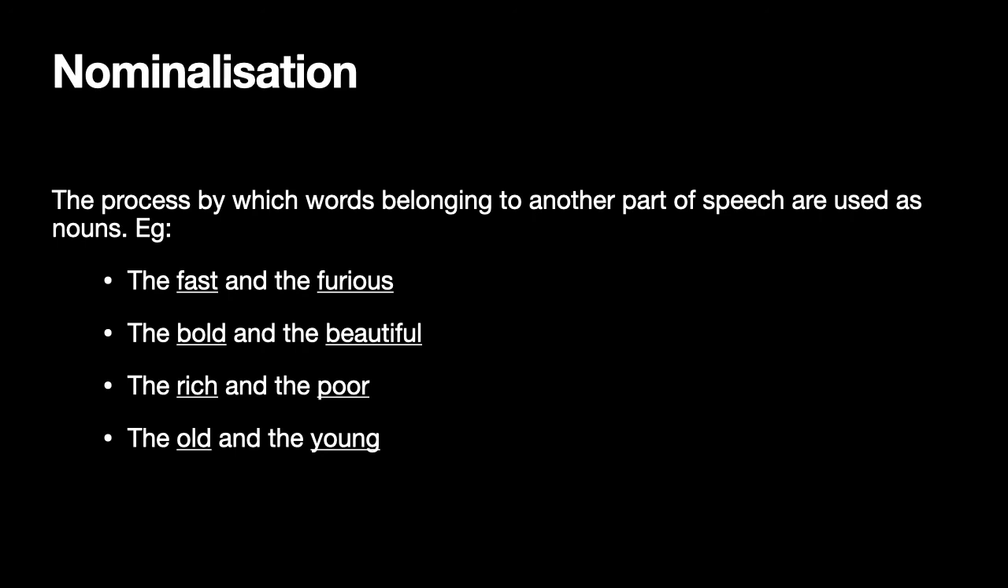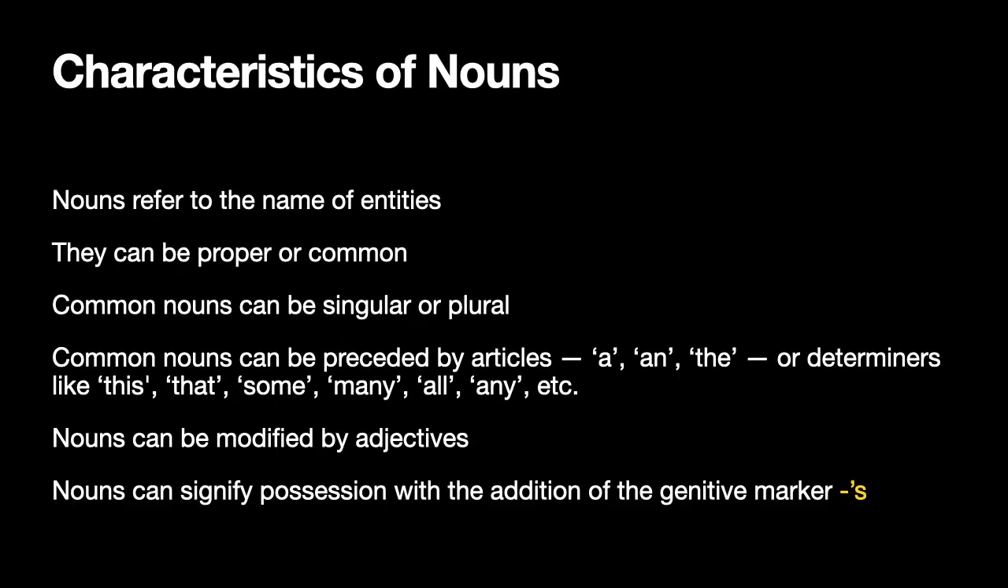So you can say she is fast. And when you say she is fast, here fast is used as an adjective. But when you say the fast and the furious, there fast is used as a noun. So this is an example of nominalization. Nominalization doesn't have to be only from adjective to nouns, but from any part of speech to nouns.